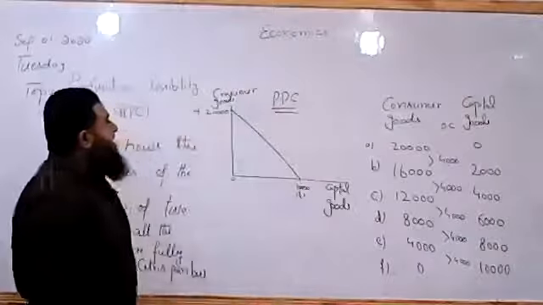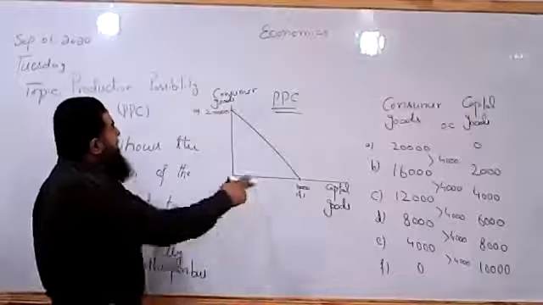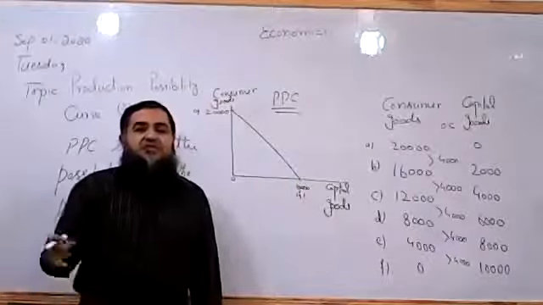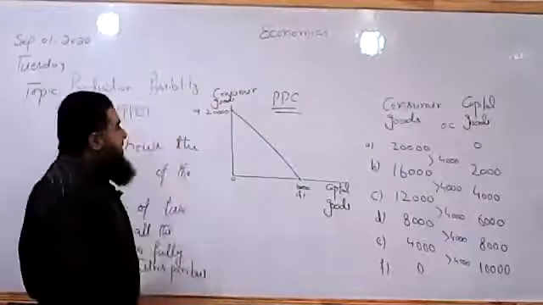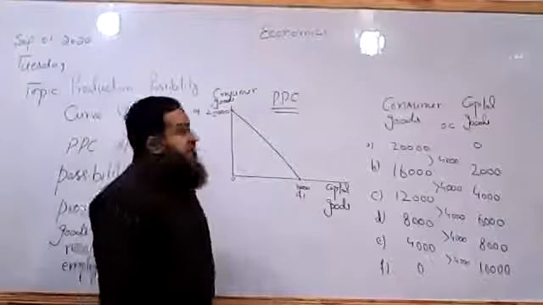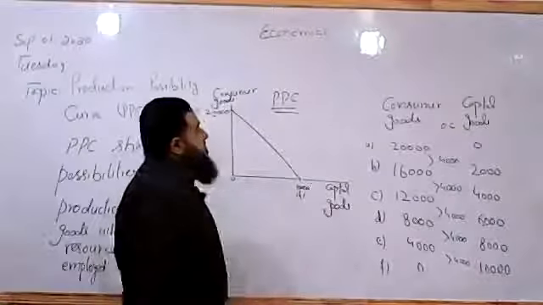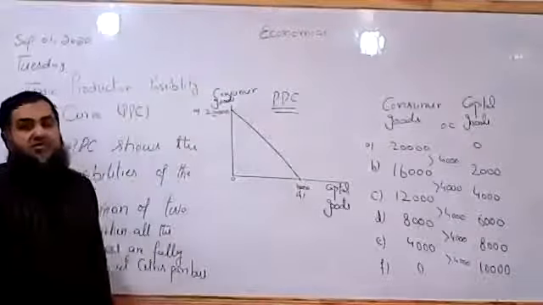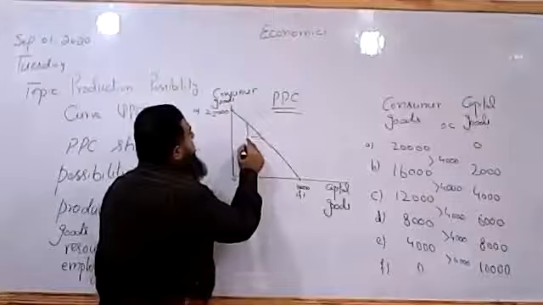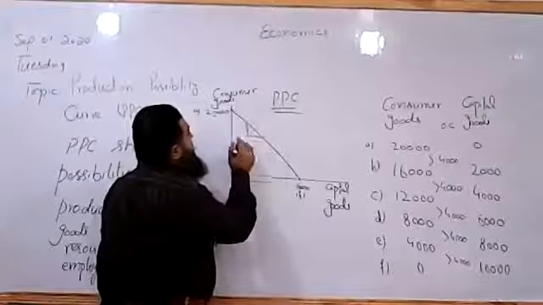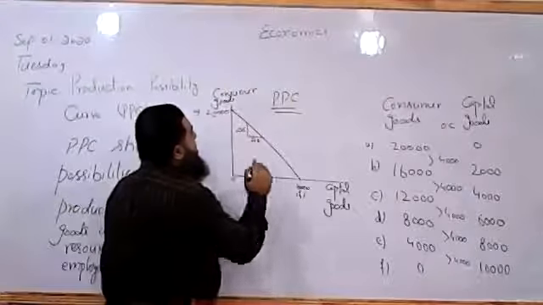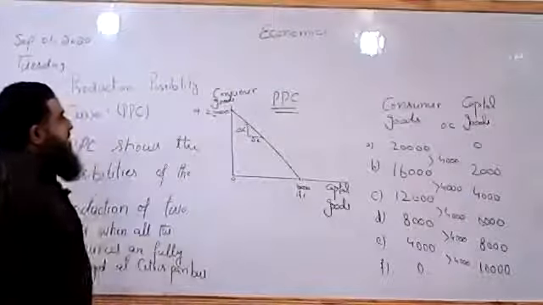It shows the possibilities of production of the 2 goods, in our case the consumer goods and capital goods, when all the resources of an economy are fully employed. Like if all resources are allocated to produce consumer goods, 20,000 of consumer goods are produced. When all resources are employed to produce capital goods, 10,000 of capital goods are produced. So we say this is constant sloped. What is the slope? This is the slope of this PPC, that is change in consumer goods due to change in capital goods. Capital goods are now denoted by K.